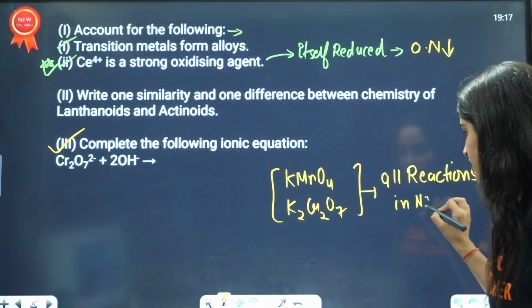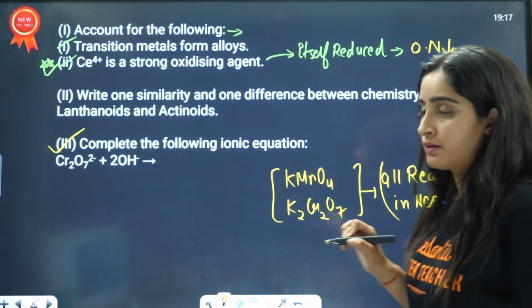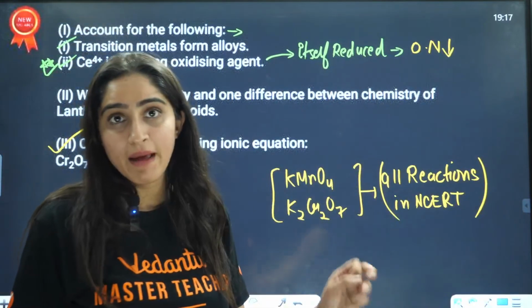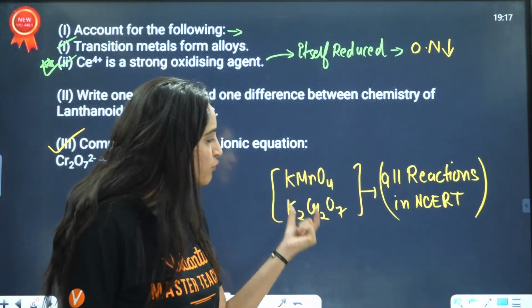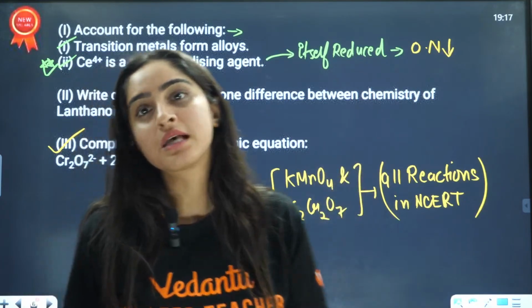Word by word, you need to remember all the reactions mentioned in your NCERT related to KMnO4 and K2Cr2O7, because the questions are asked from this, right?